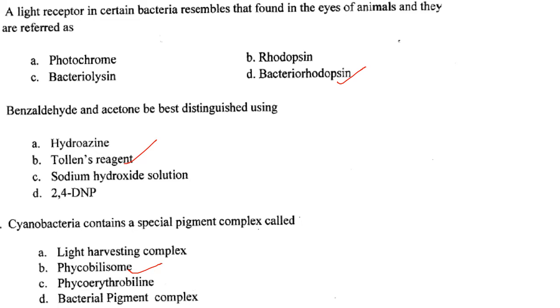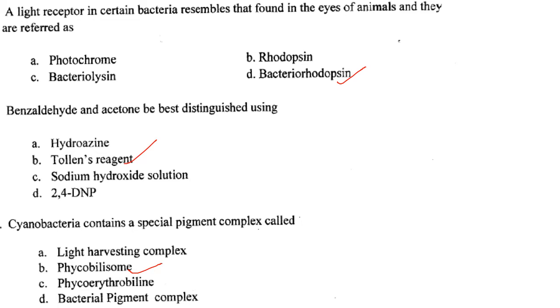Then cyanobacteria contain a special pigment complex called. So phycobiliproteins are the major accessory pigments in red, blue-green and chrysophyte alga. In red alga and blue-green alga, phycobiliproteins exist in special aggregated structures called phycobilisomes.